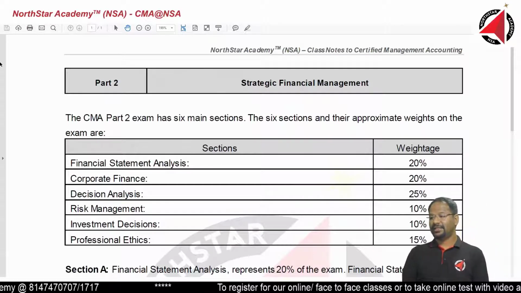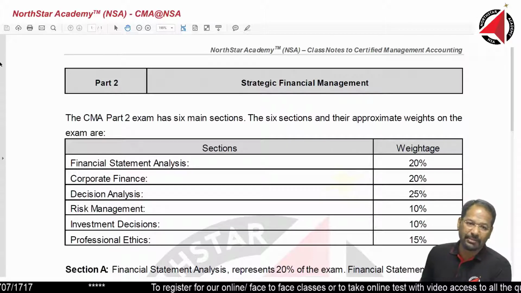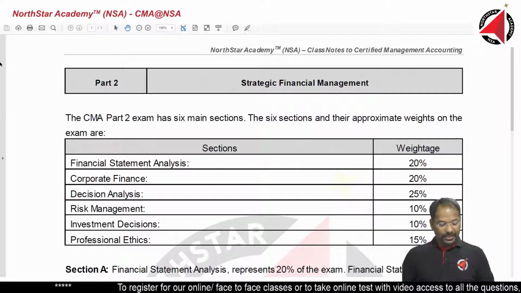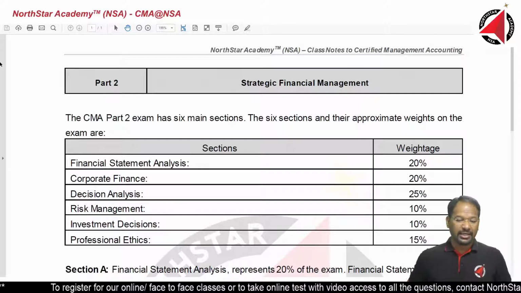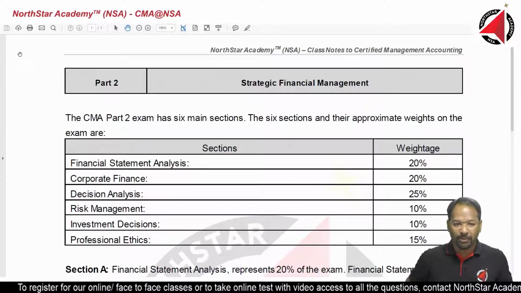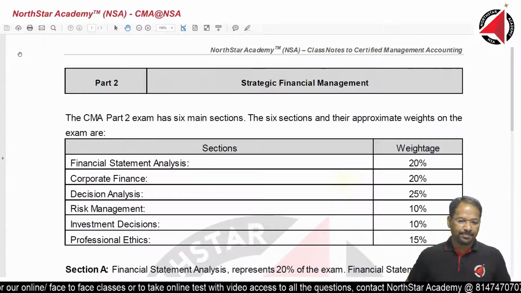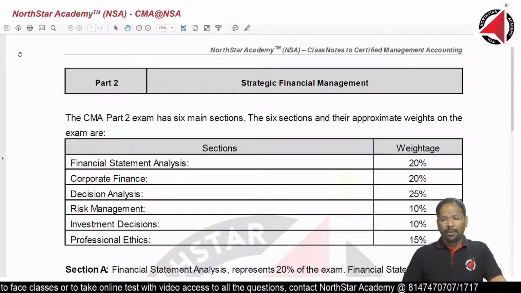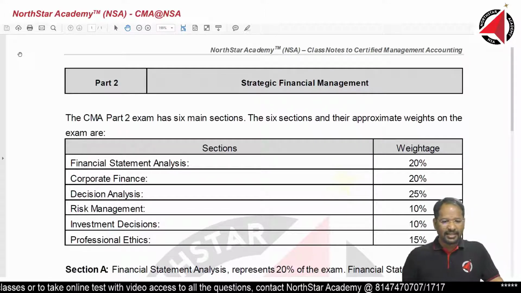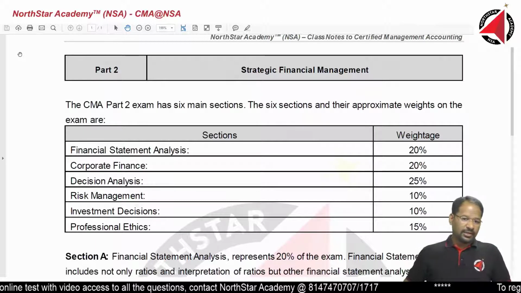Let's start with the first basics of part 2 of the CMA program. The first thing, what is the weightage of each topic in part 2? What are the names of the topics? What is the weightage in the final exam? And maybe I will just take you through how complicated those topics are. Is it theory? Is it practical? Or what is the weightage in your preparation?